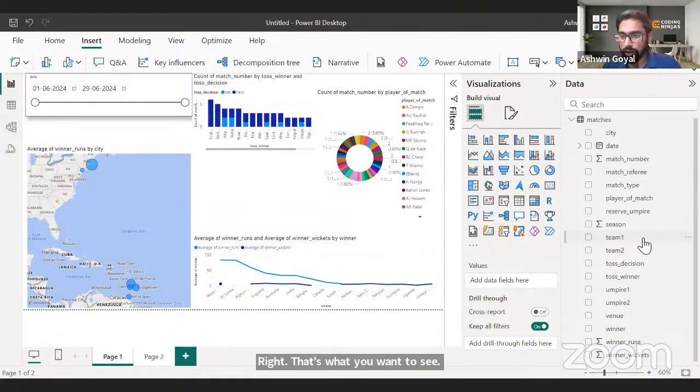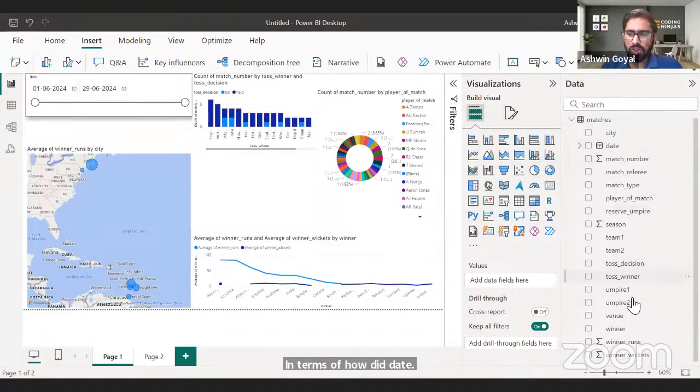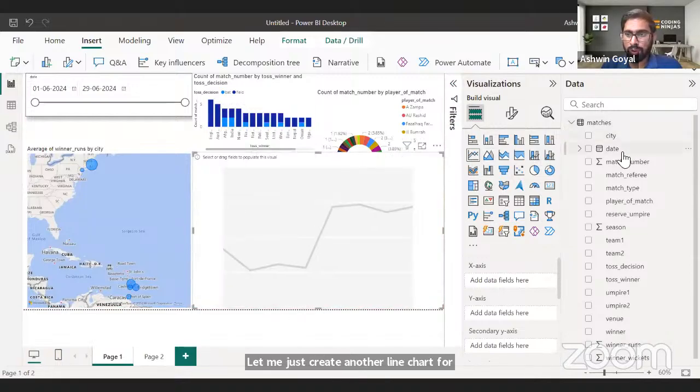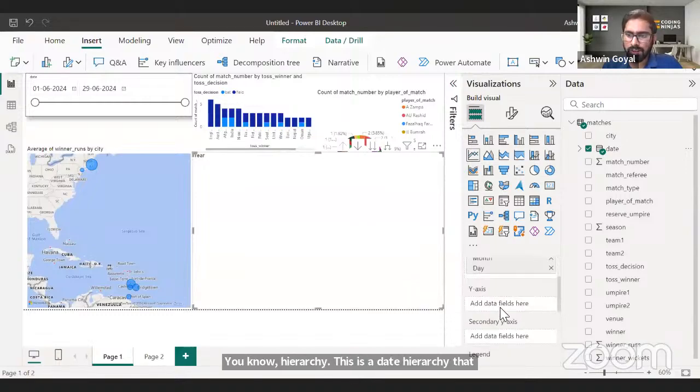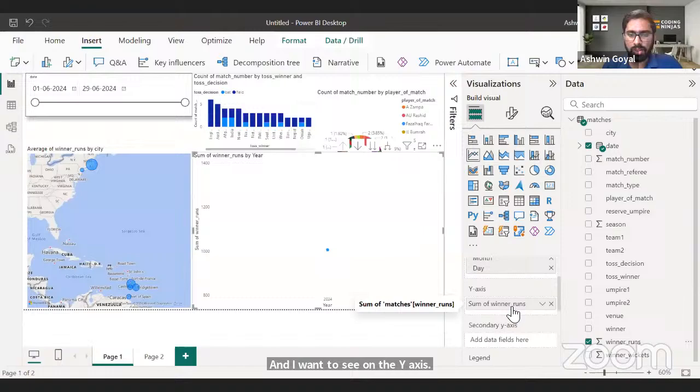So now let's see a bunch of more things, right? We've talked about city. We've not really considered the date in any of our analysis. Can I also look at how date affected, let's say, toss, or let's say winner runs? Let me just create another line chart with date on the x-axis. This is a date hierarchy that automatically gets created in Power BI. And I want to see on the y-axis how many runs the winner scored on each date.